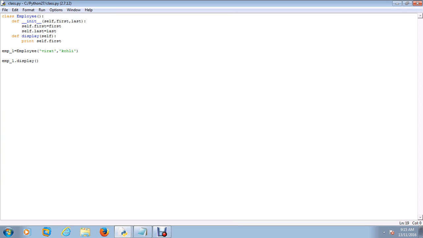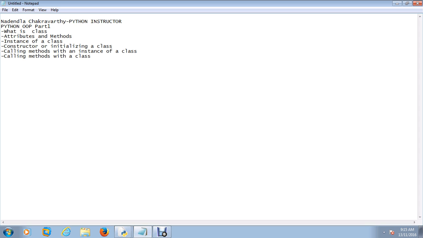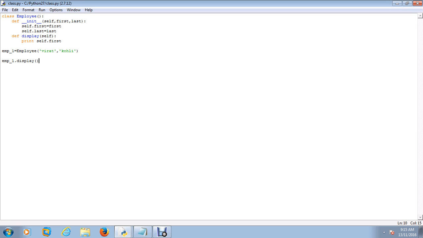So pretty simple. So let's see what we've completed, right? Till this point, we've completed what is a class, what are attributes and methods, what's an instance of a class, how to initialize a class, how to call methods with the instance of a class. I just showed you how to call methods with an instance of a class, but here I want to show you how to call a method with the class name itself.